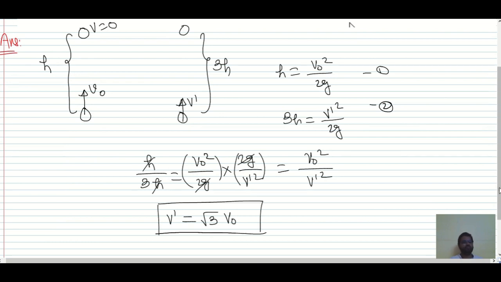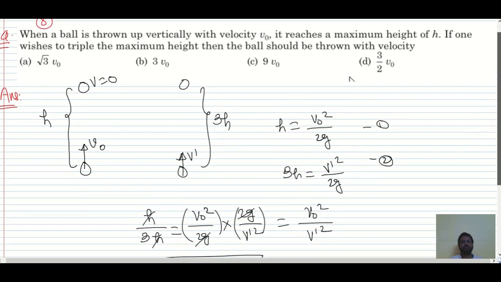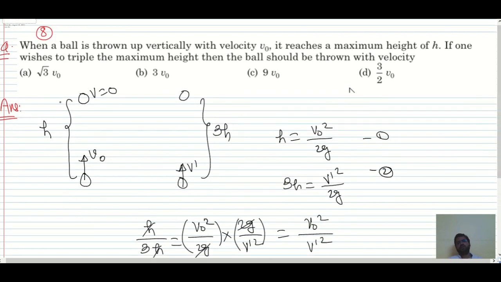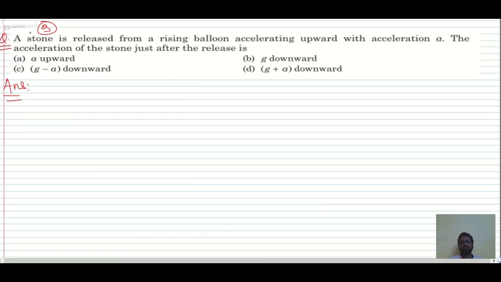So you have to multiply the initial velocity with root 3, then you will get 3 times the maximum height that you want. Okay, so next question, 9th question now. A stone is released from a rising balloon accelerating upward.